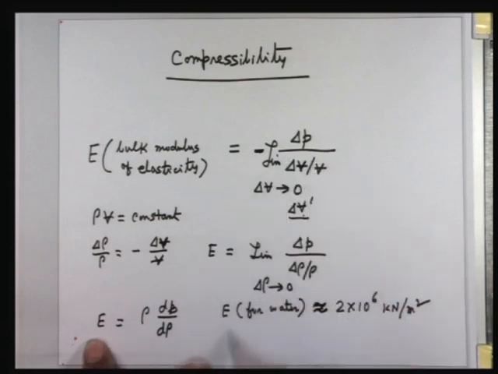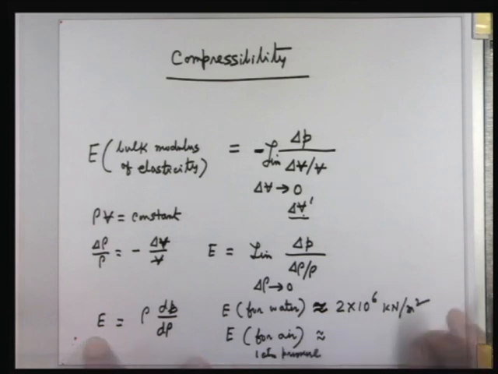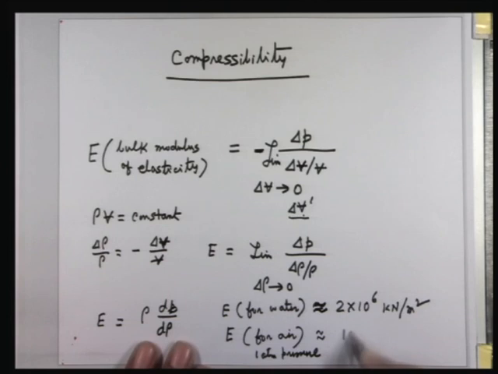And E for air, the common gas in use for almost all purposes, water and air. I am giving an example. The value of E for a gas depends upon its initial pressure, and for air at 1 atmospheric pressure, the value of E is the pressure itself.